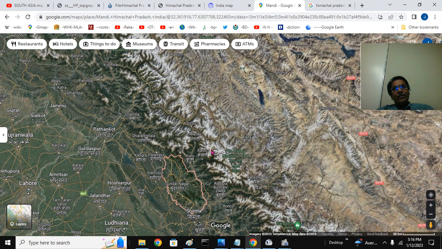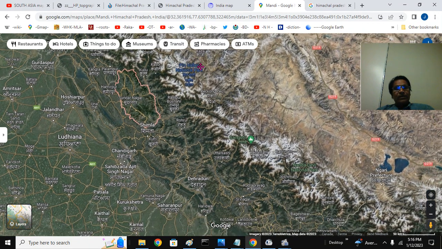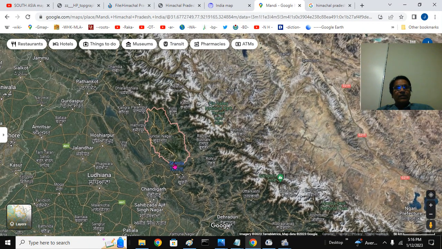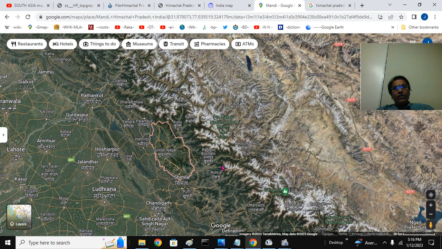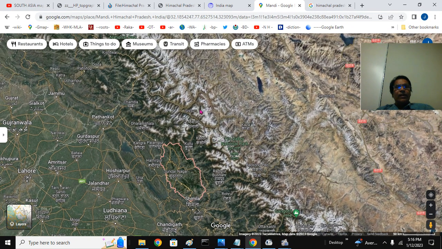You can see the Kullu, this is the Rohtang Pass, and then the Sutlej River, near Simla. Sutlej River comes here, and you can see the Bhakra Nangal Dam here. This is the Pong Dam. So this is the Sutlej River, Reo Purgyil, and this is the Great Himalayan Mountains. This is the Malung River here.